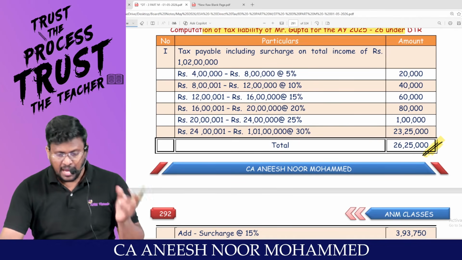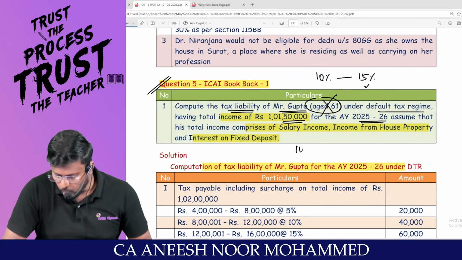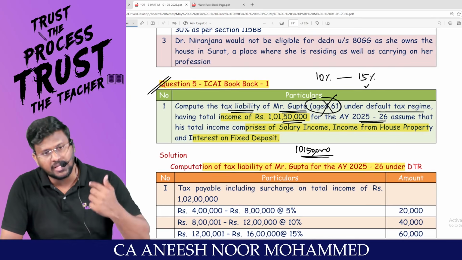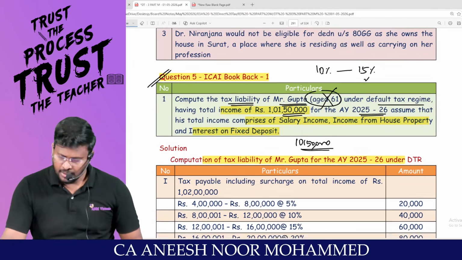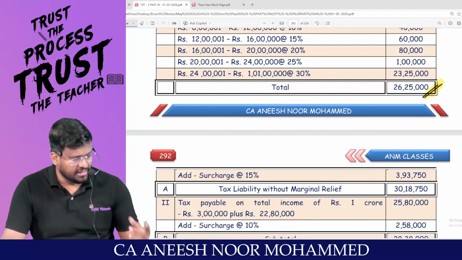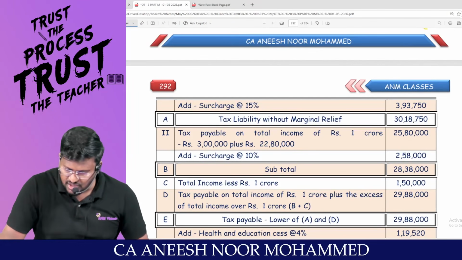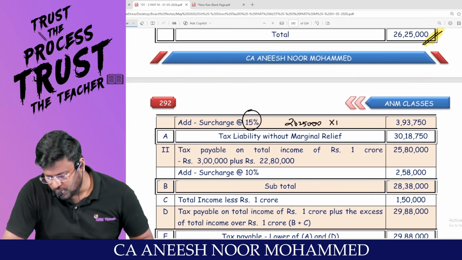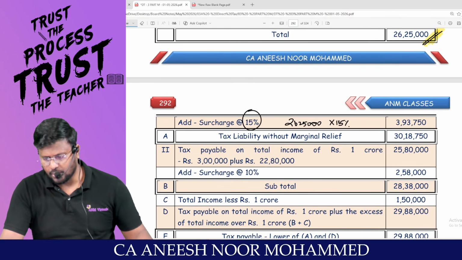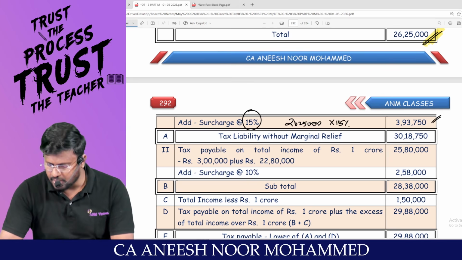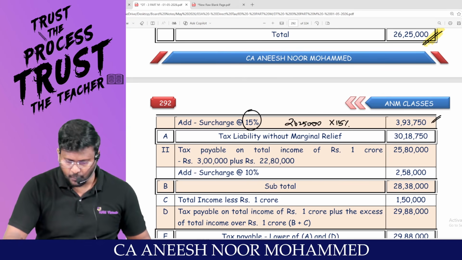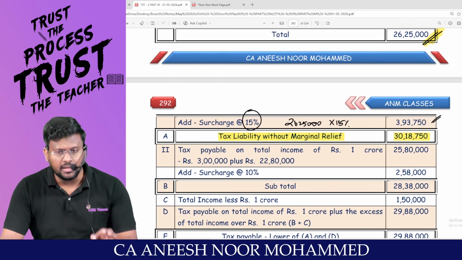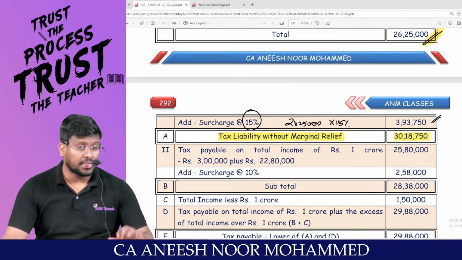In the sense that I am even considering this 1 crore 1,50,000, even this 1,50,000 also as my income. Since my total income exceeds 1 crore, I am liable to pay surcharge at the rate of 15%. That means 26,25,000 into 15%. Calculator. 3,93,750. So if you are taking it as the total approach, then 30 lakh 18,750 is the total tax payable without marginal relief.